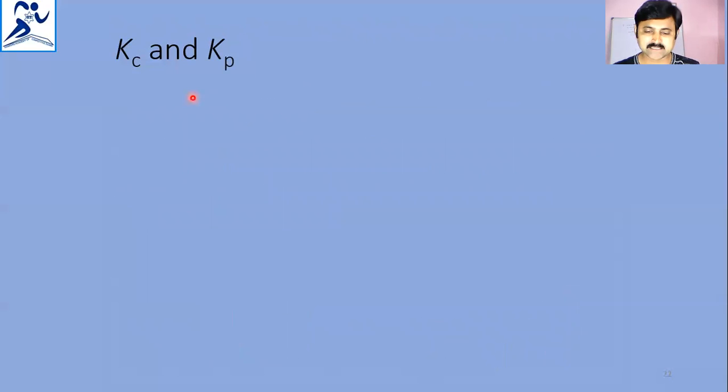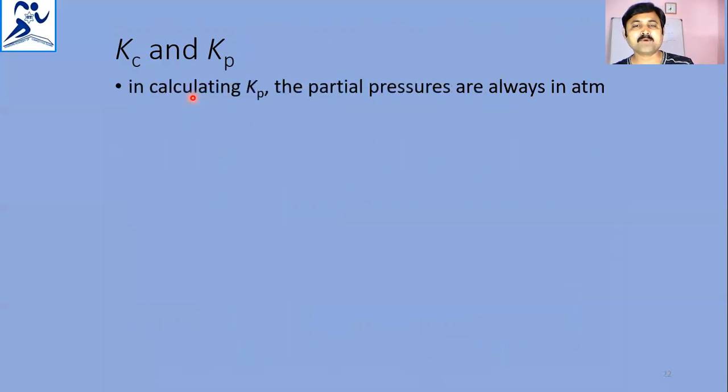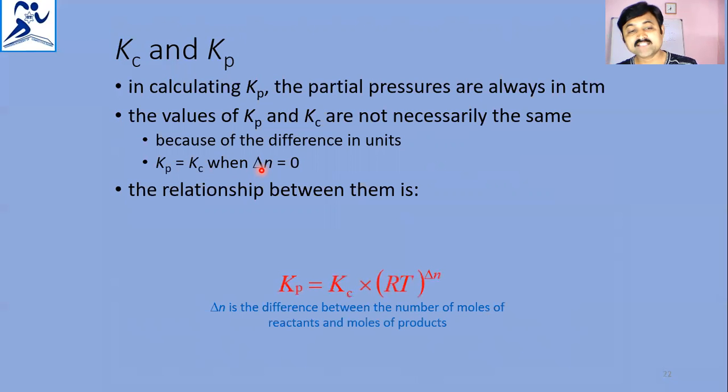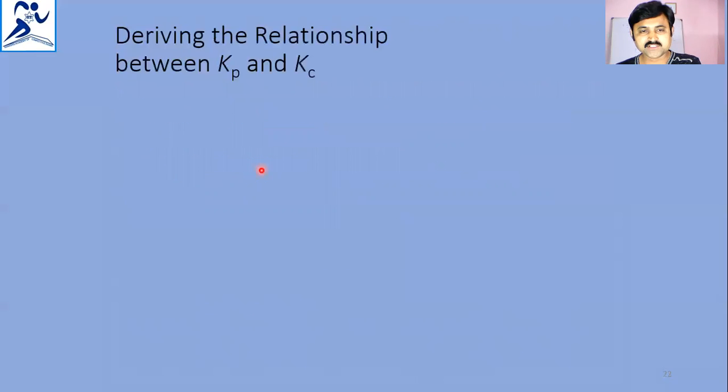Now, what are Kc and Kp? In calculating Kp, the partial pressures are always in atmospheres. The values of Kp and Kc are not necessarily the same because the units are different. Kp will become equal to Kc when delta n is 0. That means the difference between the sum of the coefficients of products and reactants is 0. Only then will Kp become equal to Kc. Now the relationship between Kp and Kc is this one.